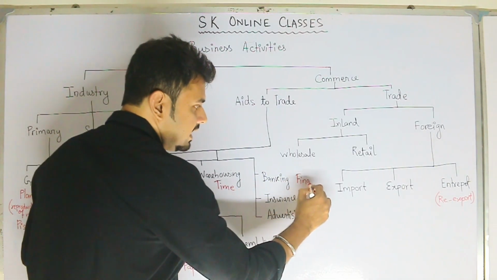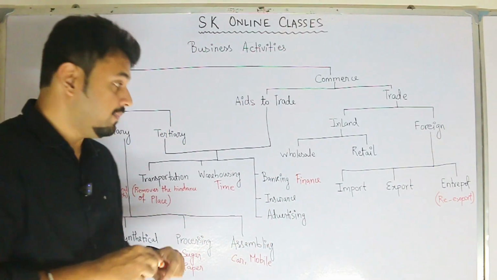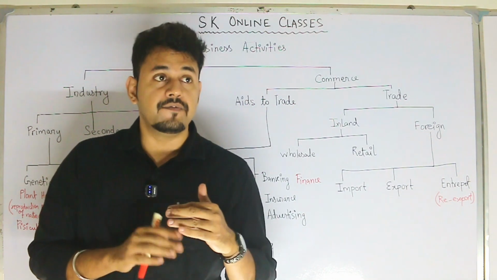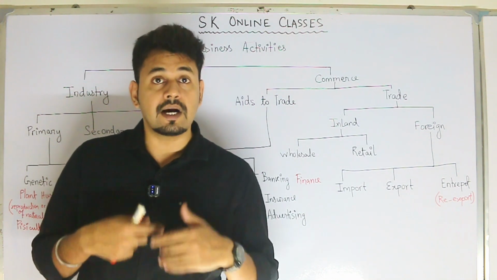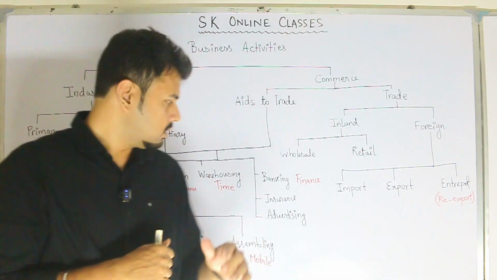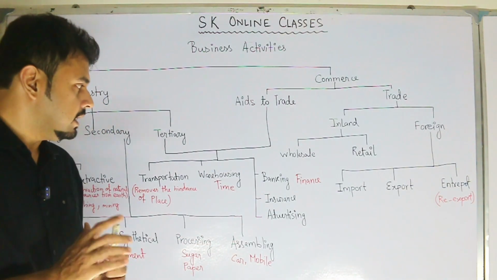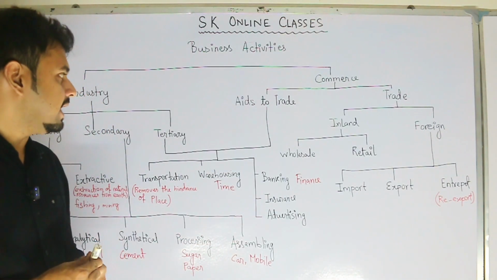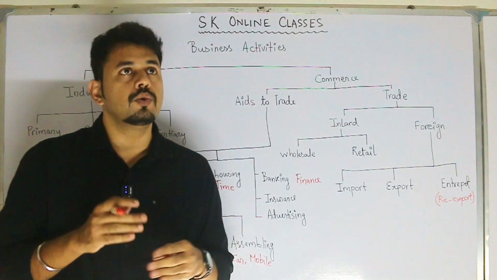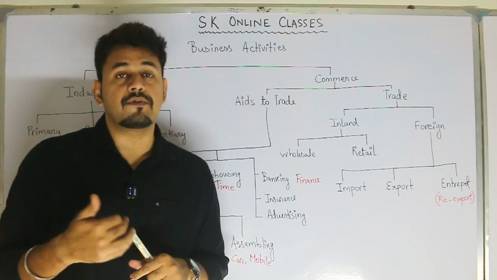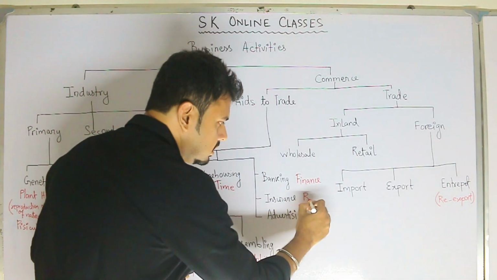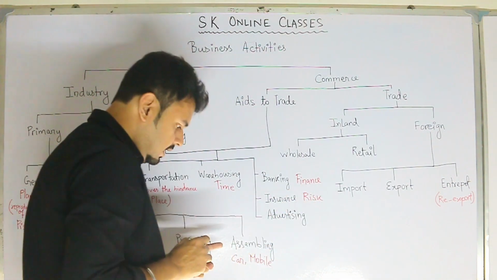Finance is the lifeblood of business. Now that will be removed by banking. Banks will provide you loans, assistance, and various other opportunities in order to continue your business. There should not be any stoppage in the business. Next, we have insurance. Now, insurance is another aid to trade or another tertiary industry which helps to protect us from the risk. Now, I already declared the hindrance of risk is removed by insurance.